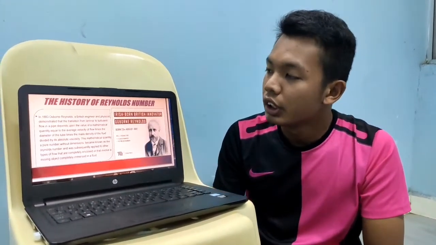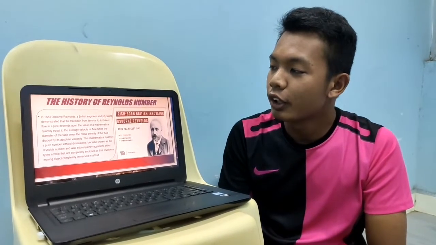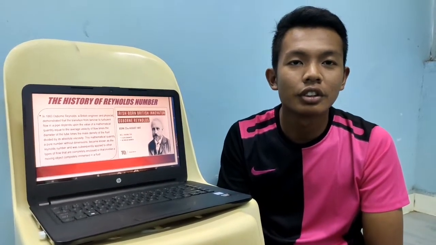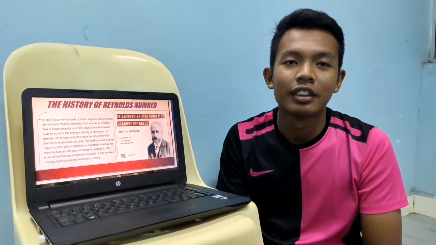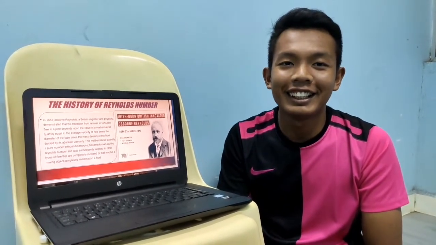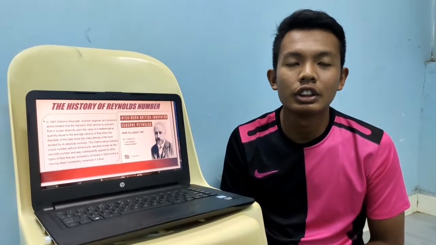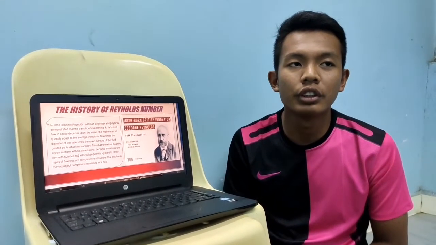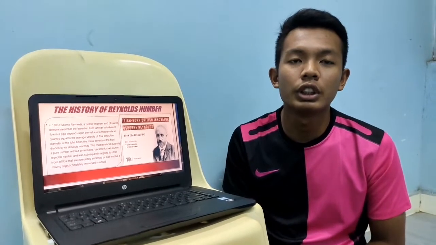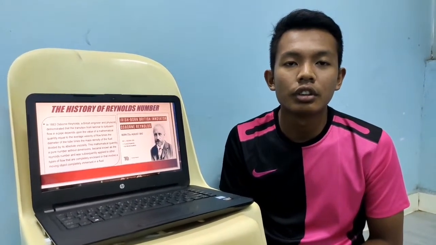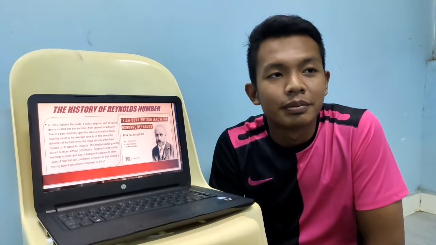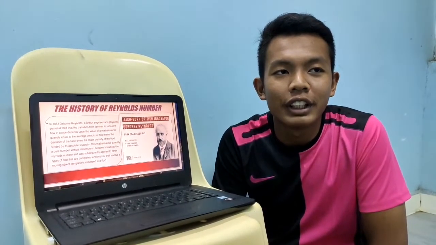So today I will share the story of Reynolds number. Reynolds, or his original name Osborne Reynolds, was born in 1883 in Britain, and he was an engineer and physicist during his time. He demonstrated the transition from laminar to turbulent flow in a pipe using a formula. The formula that he created, known as the Reynolds number, is applied to various types of flow that involve fluid. That's all.